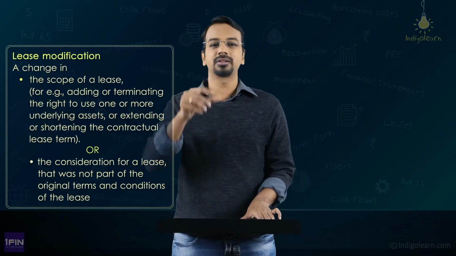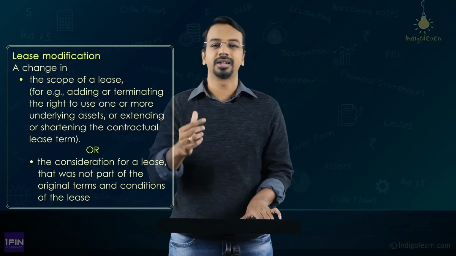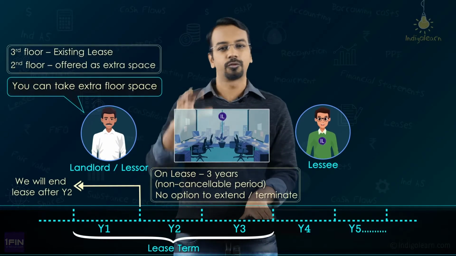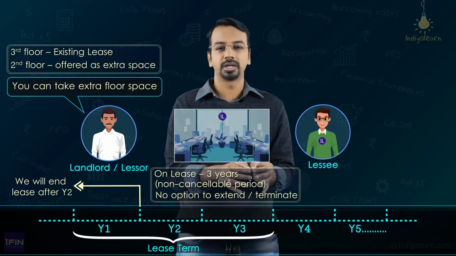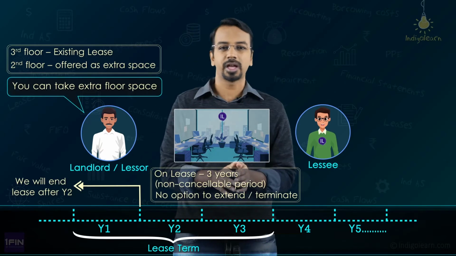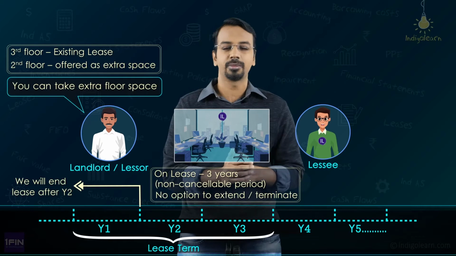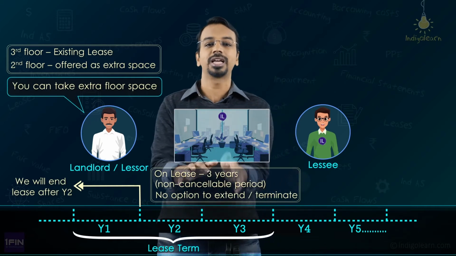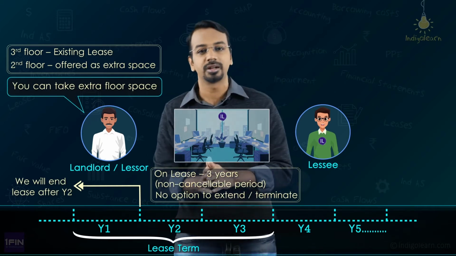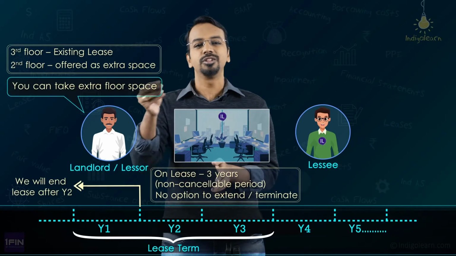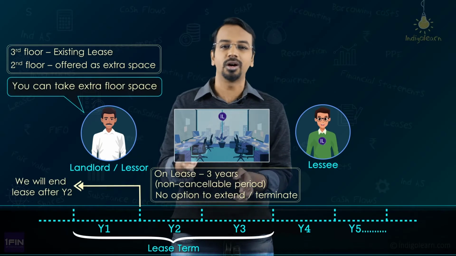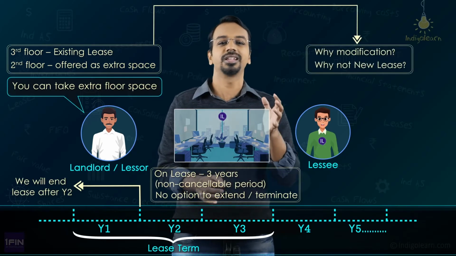Now, let us take one part of the example that I gave you and extend our discussion further. I told you that the landlord offered us the second floor for lease. Okay. Now, when the landlord is offering me a second floor for lease, is that not a separately identifiable asset? Yes, that is a separately identifiable asset. Can I determine the rental for that place separately? Yes, I can determine the rental for that separately. Then, should I not be accounting for that as a new lease contract? Why should I call it a modification of an existing lease contract?